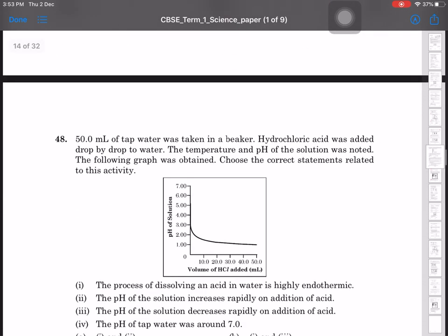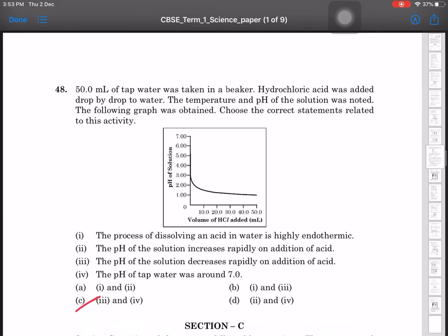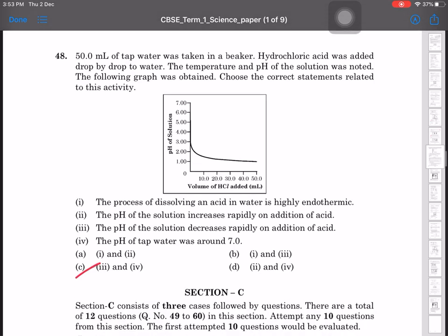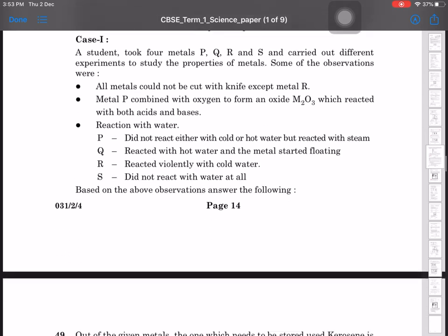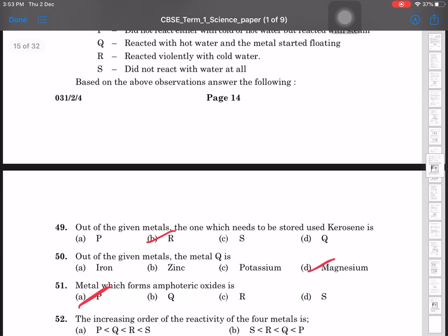50 ml of tap water was taken in a beaker. Hydrochloric acid was added drop by drop. The temperature and pH of the solution were noted. The following graph was obtained. So 3 and 4th option will be there. C option. Section C: Out of the given metals, the ones which need to be stored in kerosene are...